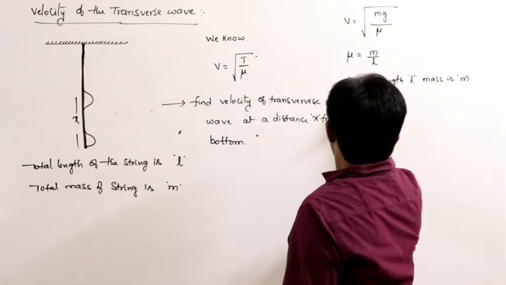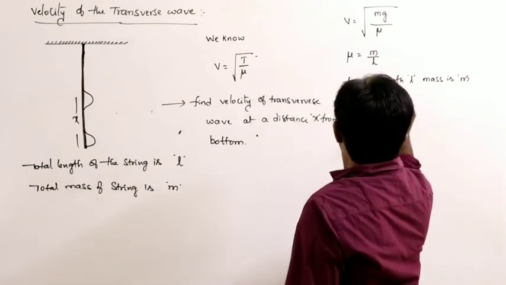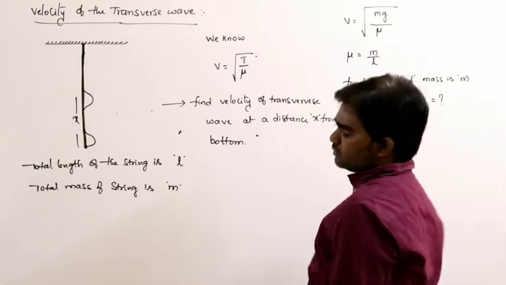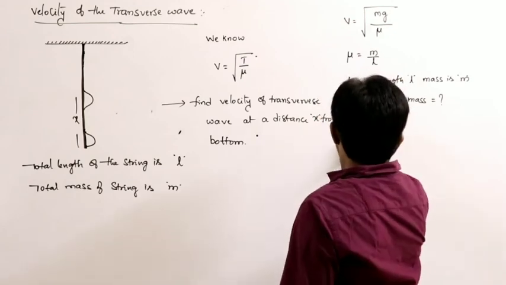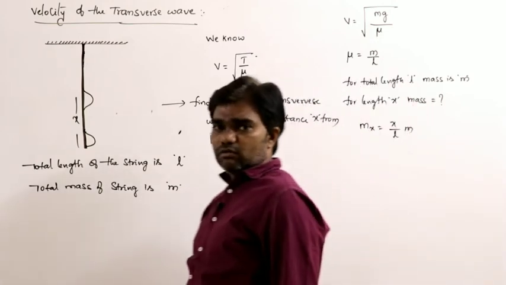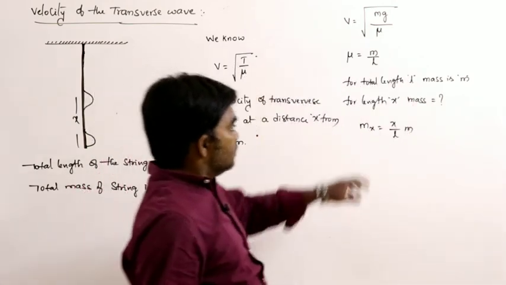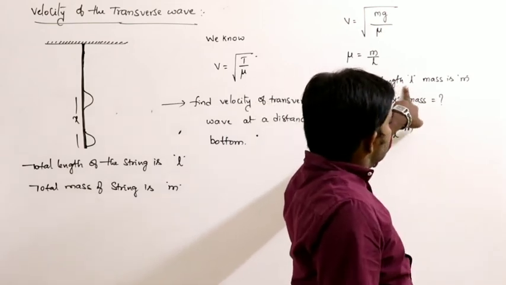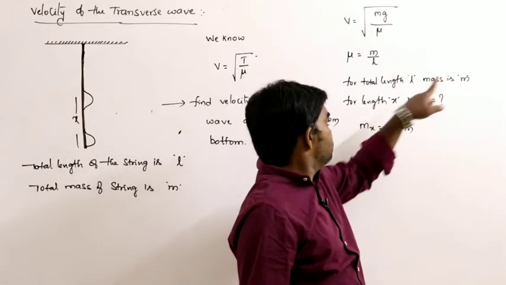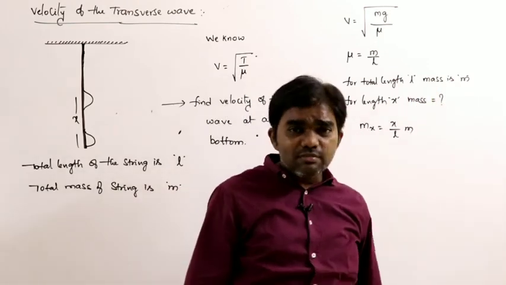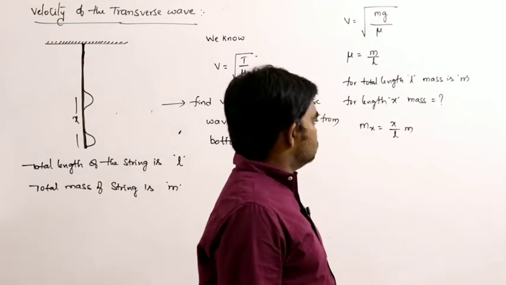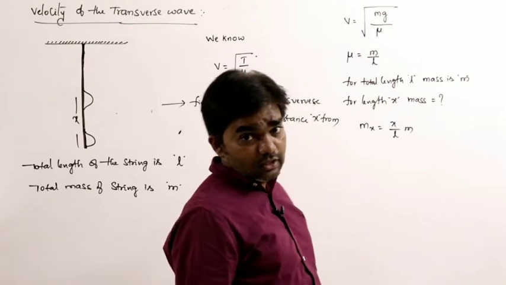Then for length x, what is the mass? The mass of length x is x by L into m. Right or wrong? For the total length L, the mass of the string is m, and for length x, Mx is x by L into m.